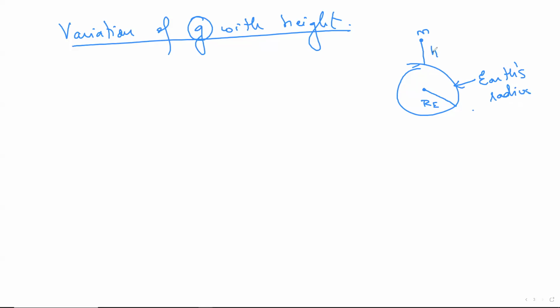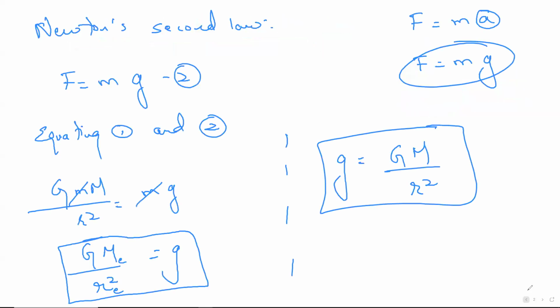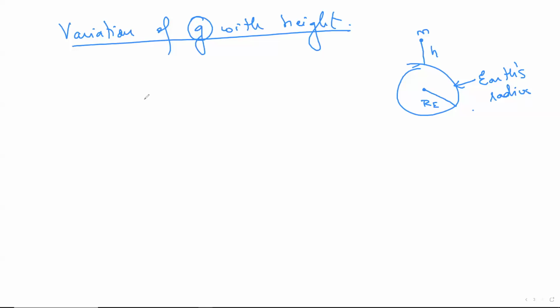How do you start off? Very simple. The reason I started off the chapter with this derivation is because you will see this formula being useful throughout, in the numericals as well as the derivations. Just now I told you, I'll apply it right now. So we know that g is equal to GM by R square. I'll go a little deeper. I'll write g as it is, G M_E by R_E square, the mass of the Earth as well as the radius of the Earth.